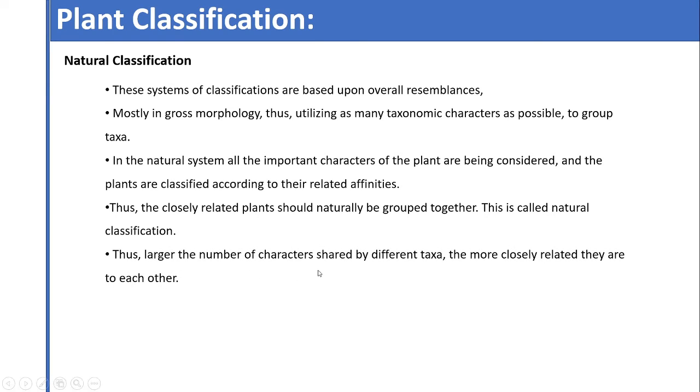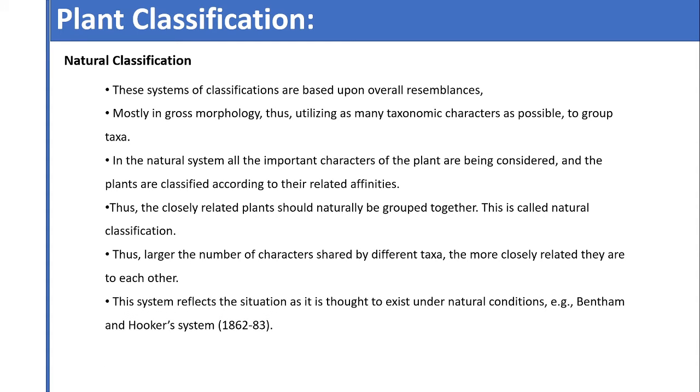The larger the number of characters shared by different taxa, the more closely related they are to each other. When we consider a large number of shared characters for classification, it automatically brings the closely related taxa into one group. This system reflects the situation as it is thought to exist under natural conditions.